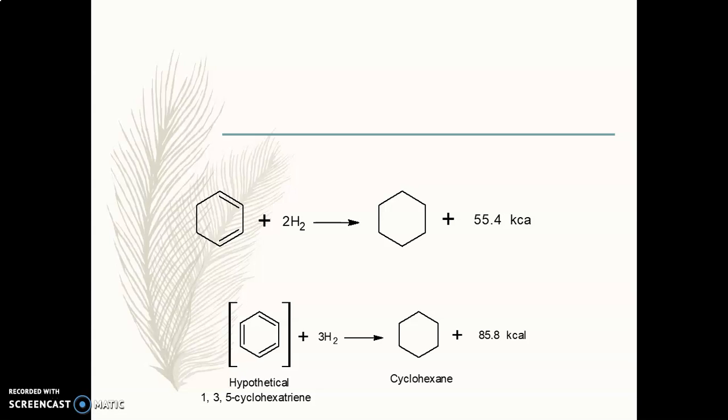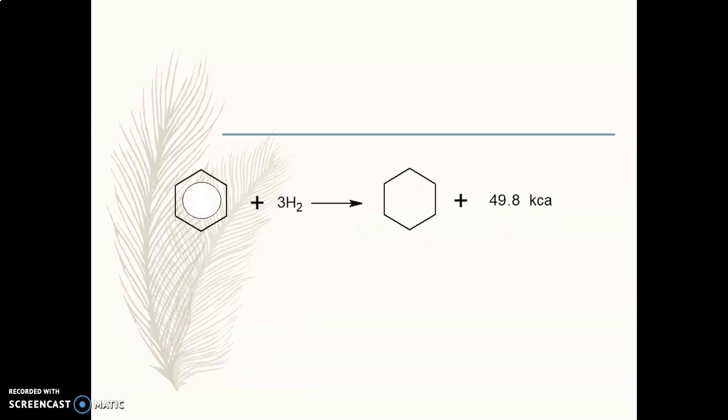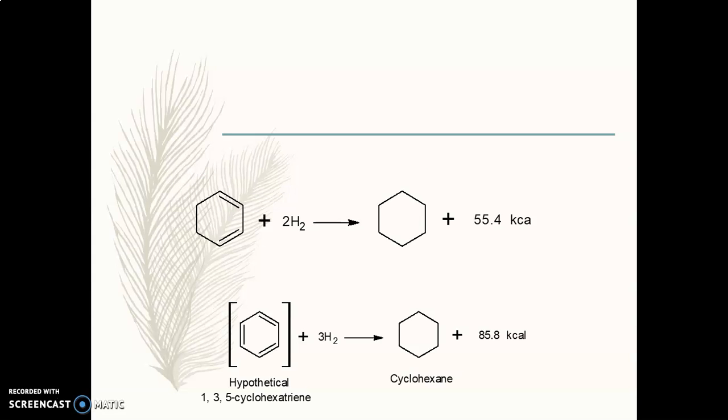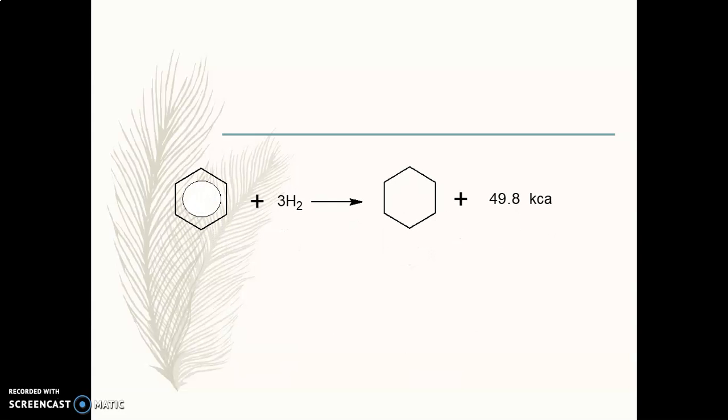But practically, if you perform the heat of combustion study of benzene, when benzene reacts with 3 moles of hydrogen, it is converted into cyclohexane with an amount of energy of 49.8 kilocalorie per mole. How much are we expecting? 85 or 86, and we are getting 49.8 kilocalorie per mole. The difference between these is nothing but the resonance energy of benzene, which is approximately 36 kilocalorie per mole.